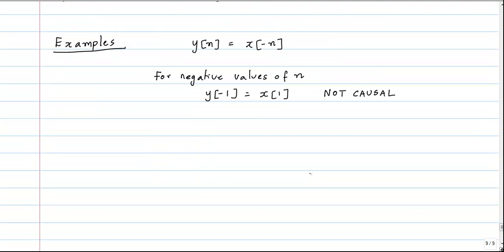Let me quickly work out another example, and this is to tell you to avoid some common mistakes. Suppose I have a continuous time system y of t. Actually, before I talk about it, the definition of causality for a continuous time system is pretty much exactly what it is for a discrete time system. Okay, so let's look at a continuous time system given by y of t is sine of t plus 1 times x of t. Now, is this system causal or not?